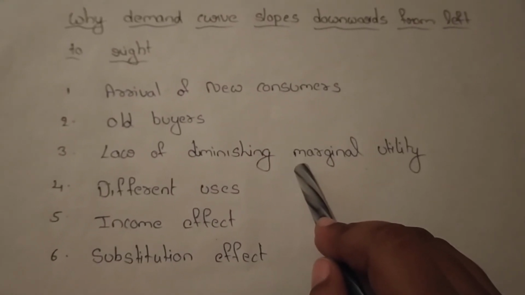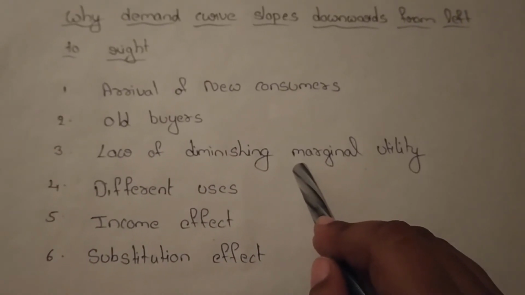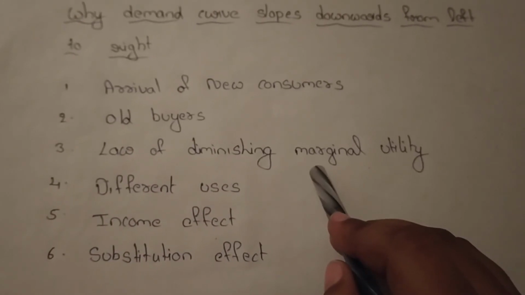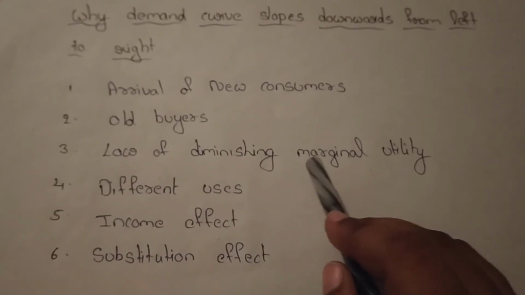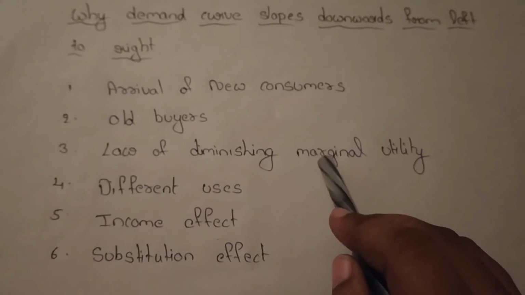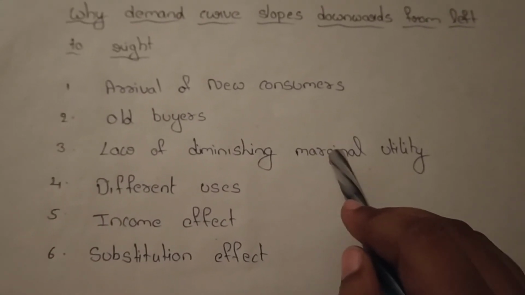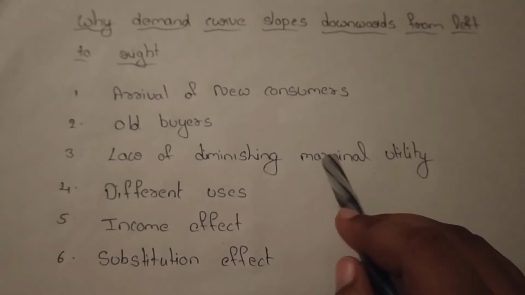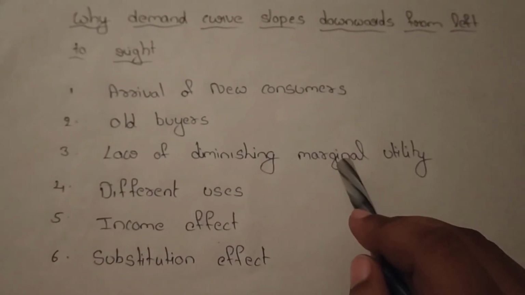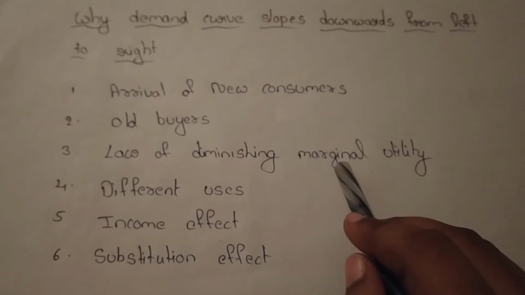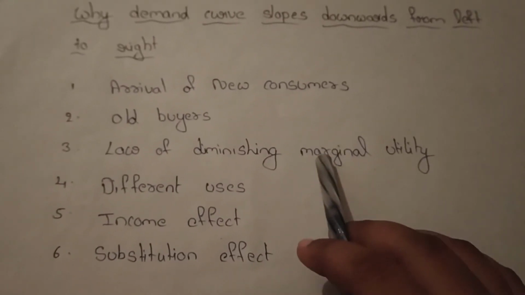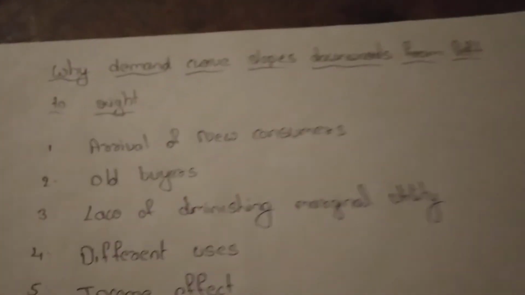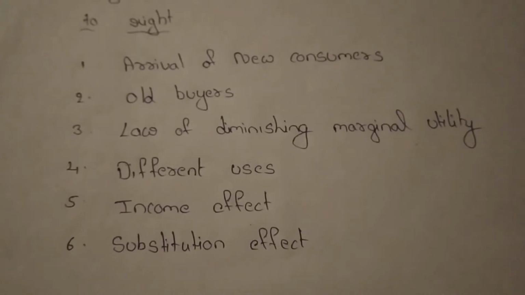So in that situation, you purchase more quantity only at a lower price, and you are not willing to offer a high price for more quantity, because your utility is gradually decreasing.